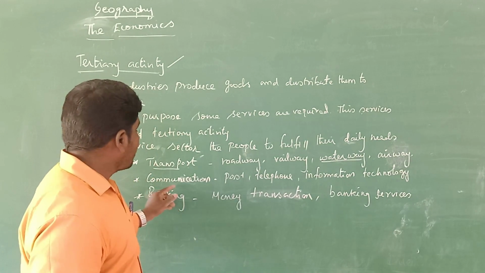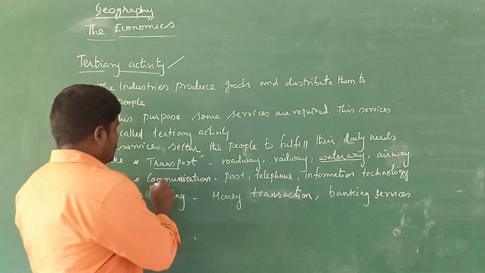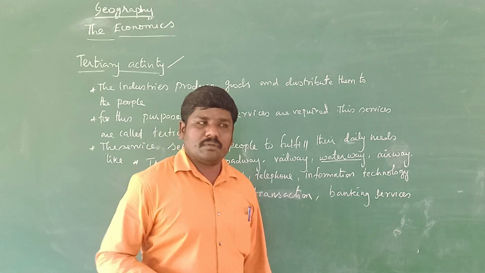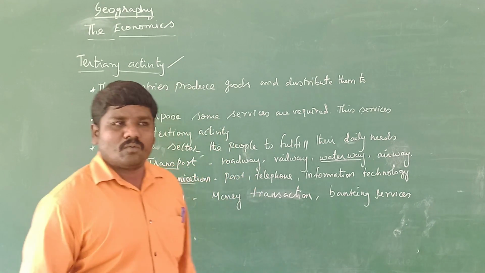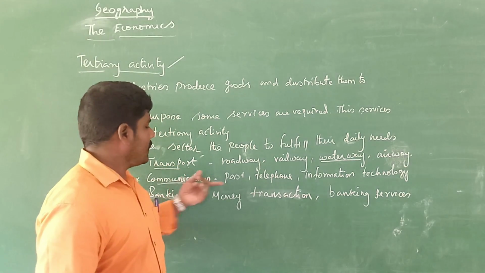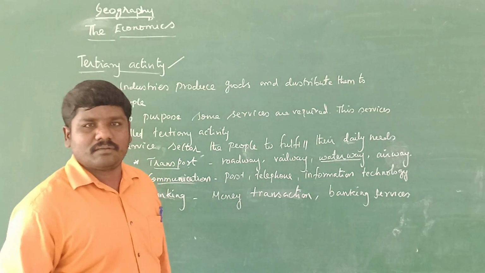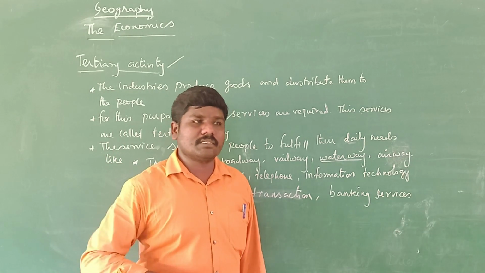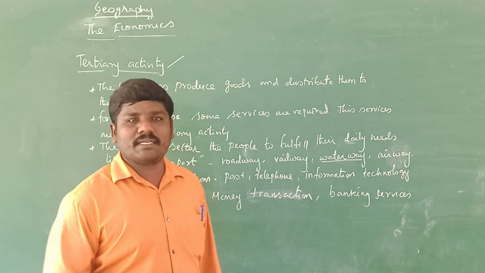And the next one, communication. Communication is mostly about interacting from one person to another, or one place to another place. For example, postal communication, the post, is the most traditional method of communication.